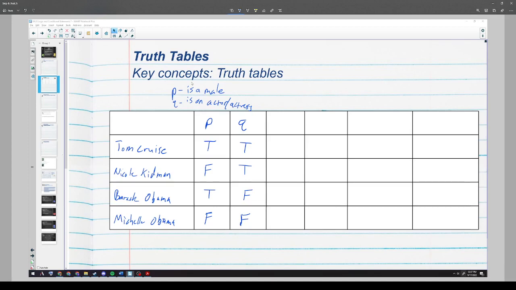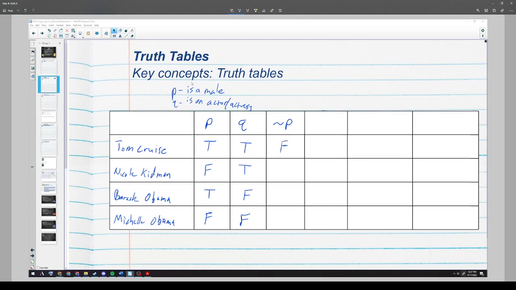So we can make conjunctions and disjunctions. If I wanted to make another column that evaluated not P, remember that's the opposite of P. So rather than going back and thinking about each of the people and their statements, I can just refer back to this P column and say it's the opposite. So is Tom Cruise not a male? That's false, right?